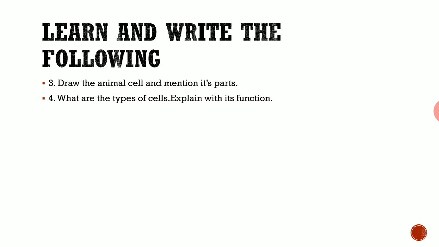And then here are the questions you are going to learn and write. Question number 3, maintain the continuous numbering: draw the animal cell and mention its parts. You want to draw the animal cell structure, and all the parts should be marked on the right side, in a straight line. And the fourth one: what are the types of cells? Explain with their functions. Write the different types of cells and their functions.